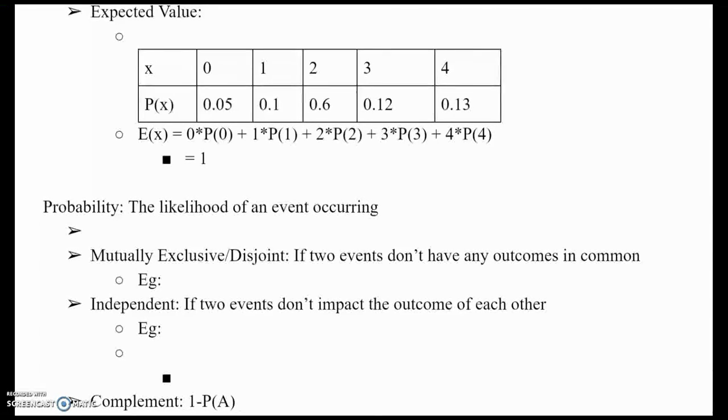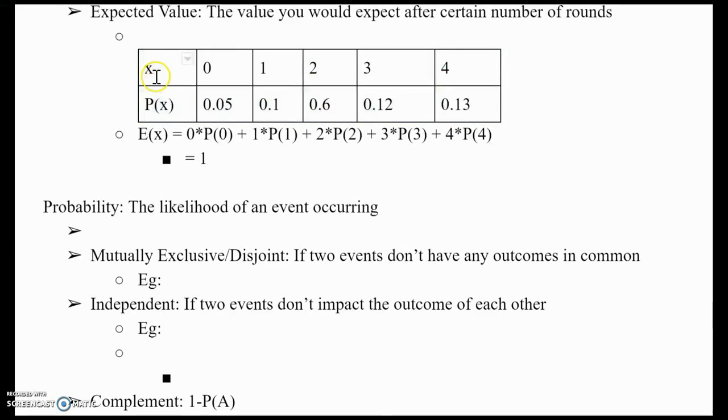Let's talk about the expected value, which is just the value that you would expect after a certain number of rounds. So over here given is a probability table.